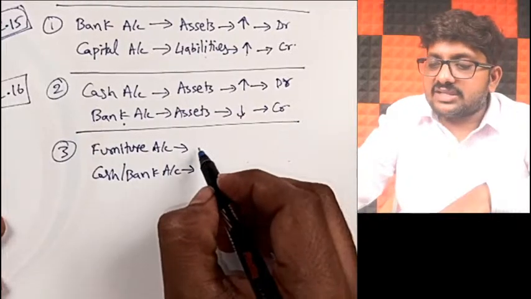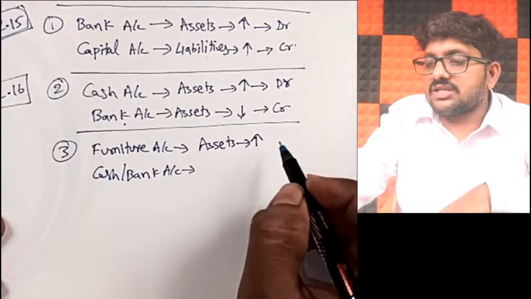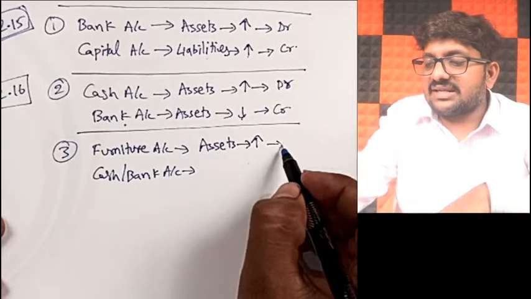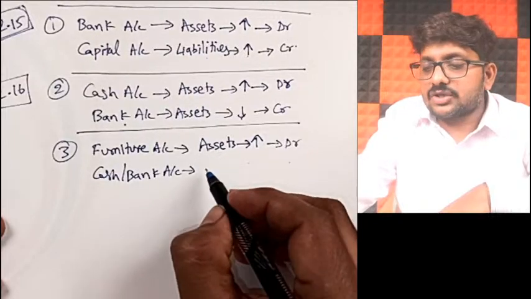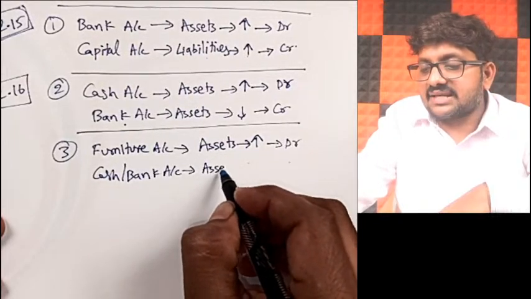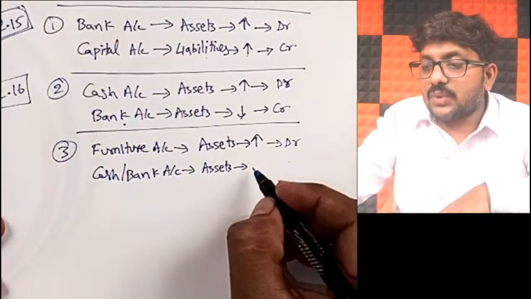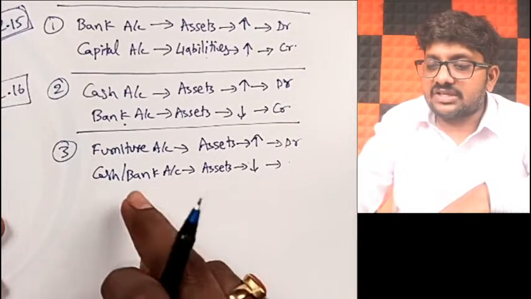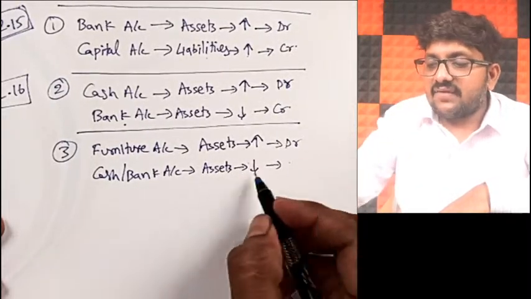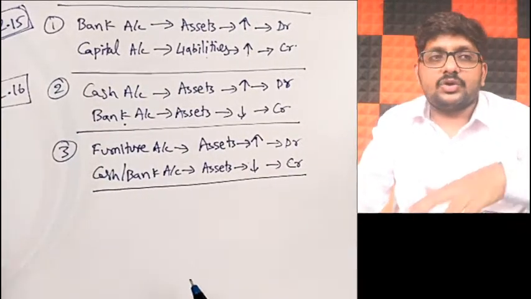Now tell me, furniture account is a part of assets. When you purchase new furniture, your total furniture balance will increase. When assets increase, what you should be doing, debit. And next, cash or bank balance is also a part of assets, because while purchasing you have paid, your cash or bank balance will decrease. You have to pay that amount, right? So obviously your cash or bank balance will decrease. When assets decrease, what you should be doing, credit.